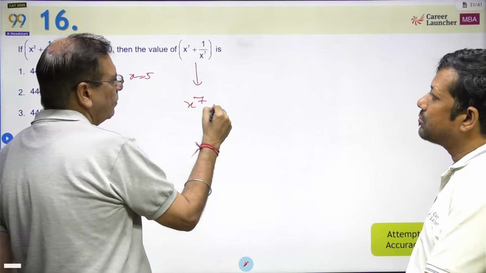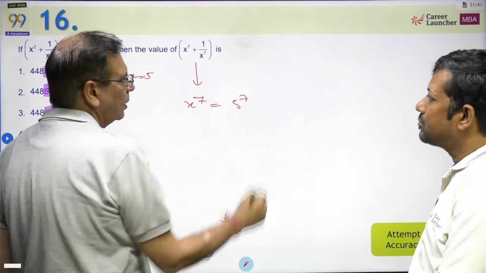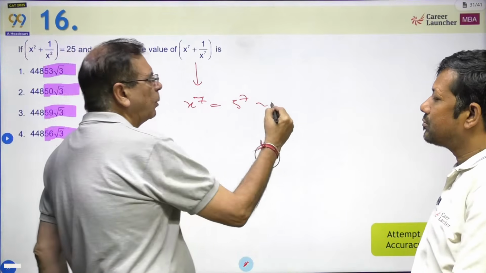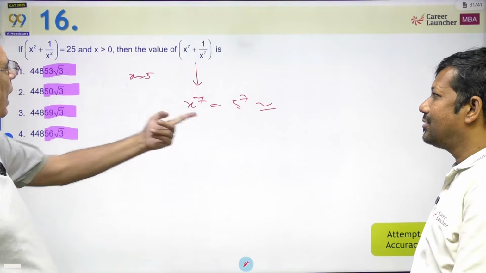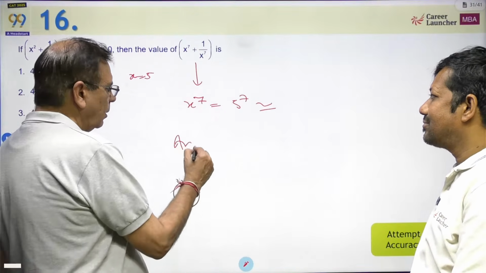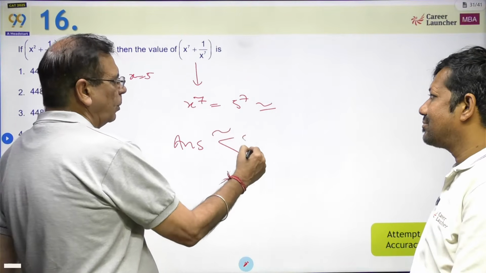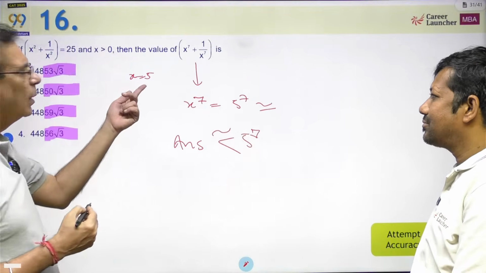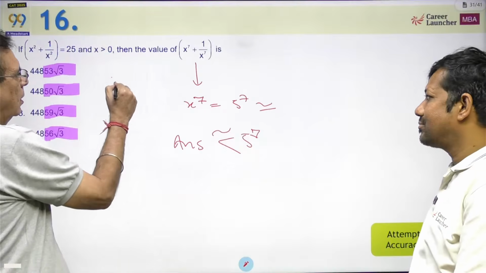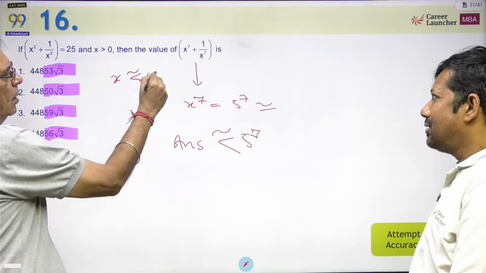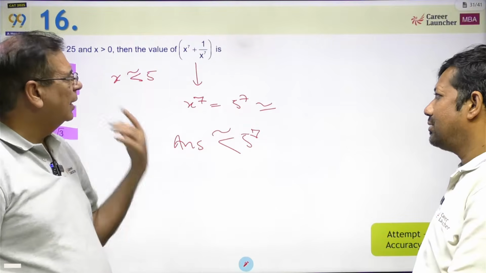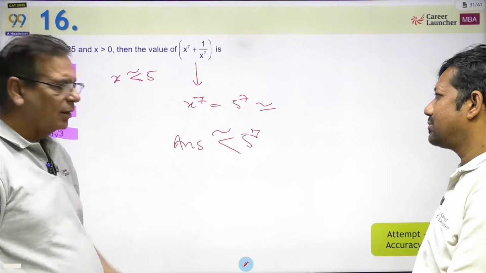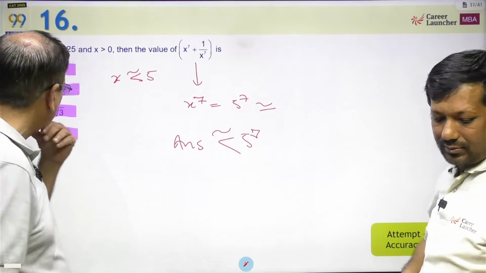X to power, this should be equal to 5 to power 7. I said my answer should be approximately 5 to power 7. Okay. However, let me say my answer should be slightly less than 5 to power 7. Because x has to be slightly less than 5. So x to power 7 plus 1 by x to power 7, x to power 7 should be approximately this thing, or my answer should be slightly less than this. So kitna hota 5 to power 7 एक बार check कर लेगा.